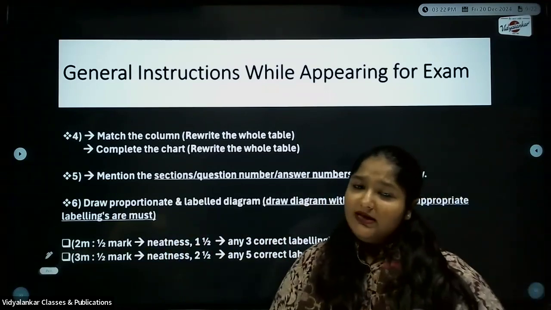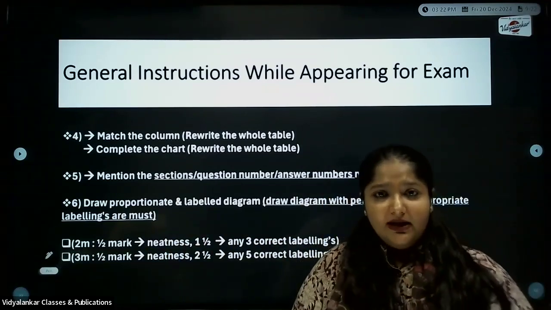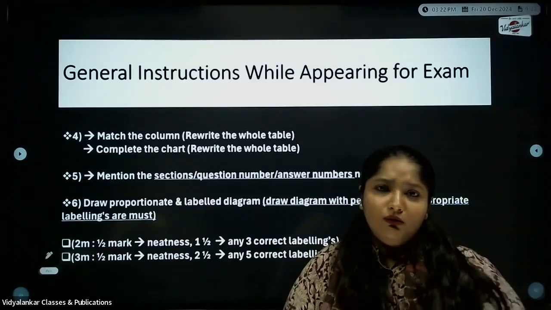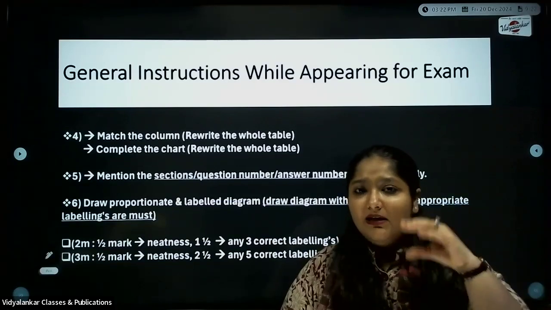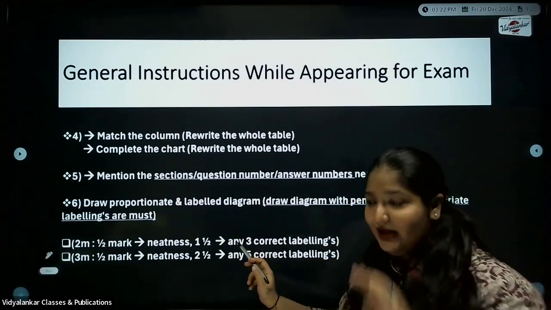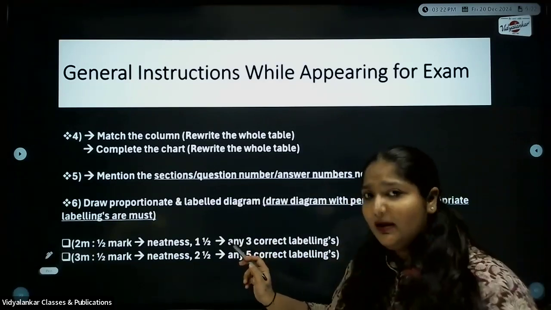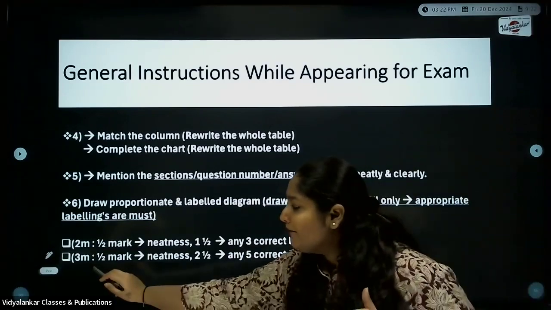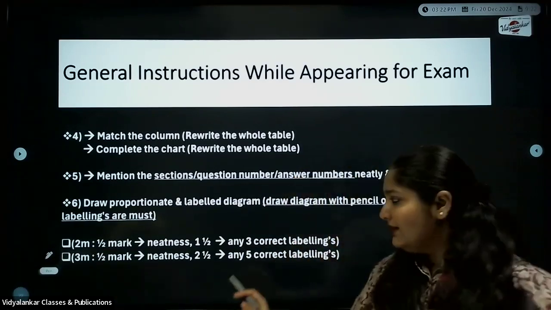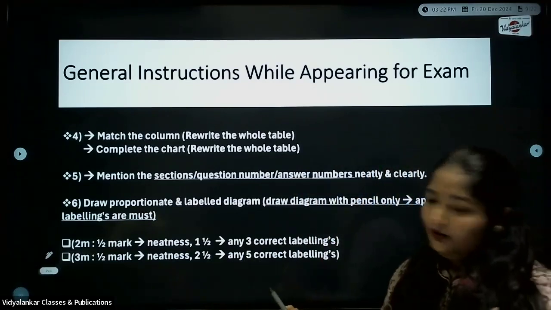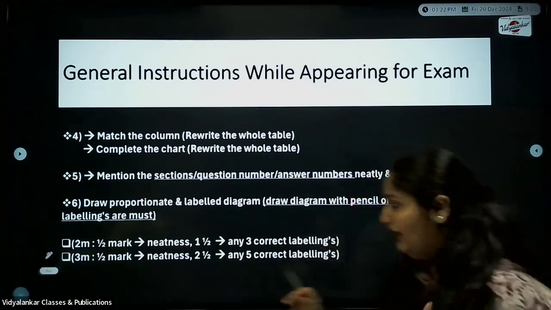Now, don't stick to this. Like, if only 3 correct labelings are needed, why should I write more labelings? Even if I know, why should I write? Don't do that. You know it, please write it. Many a time there are chances that if you make a mistake somewhere in the labelings, the other labelings you have done will help you cover up the marks. Similarly, for 3 marks, half mark for neatness compulsorily, and 2.5 marks for 5 correct labelings.